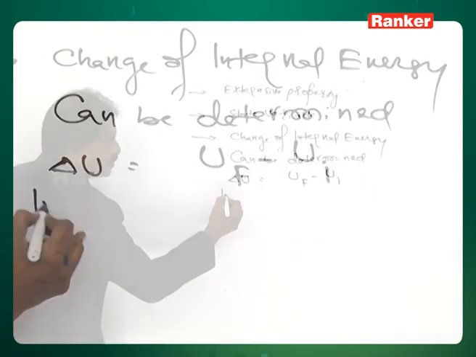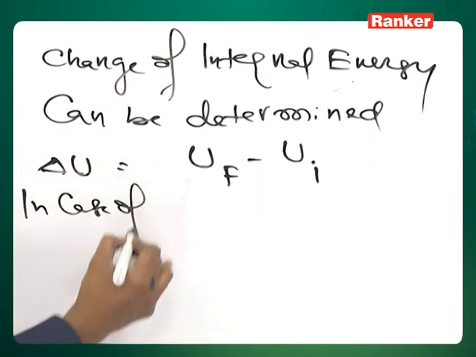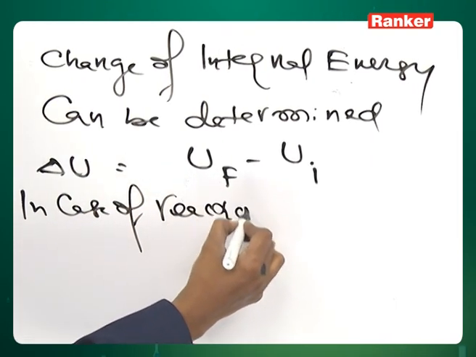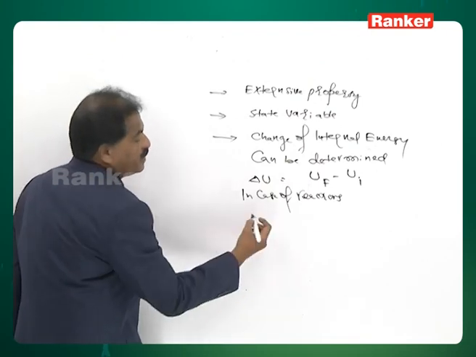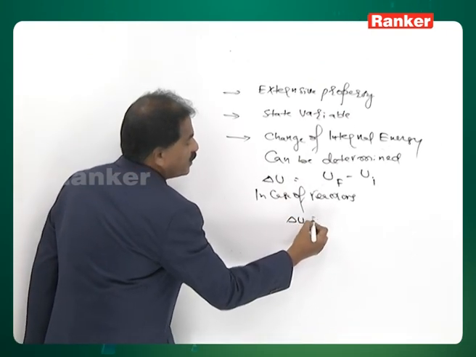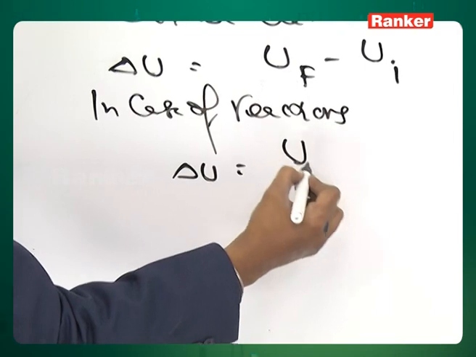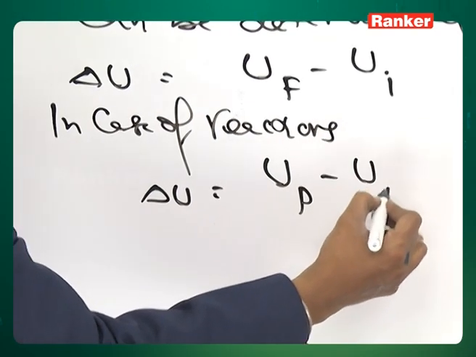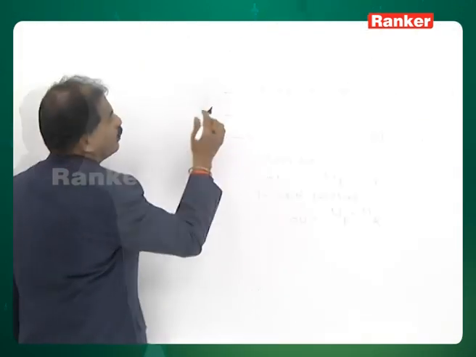In case of reactions, change in internal energy is equal to internal energy of the products minus internal energy of the reactants.